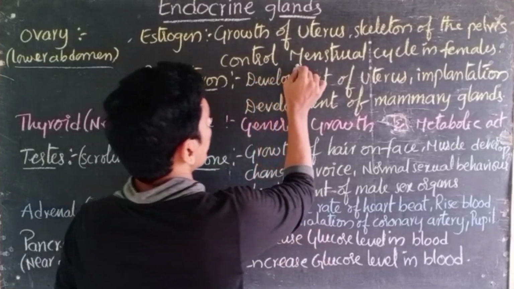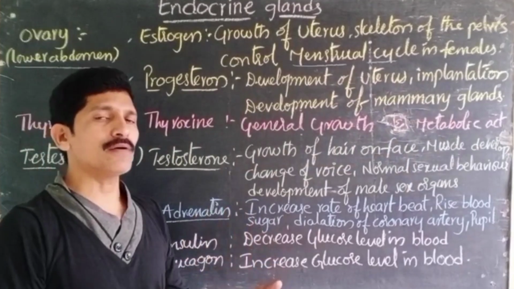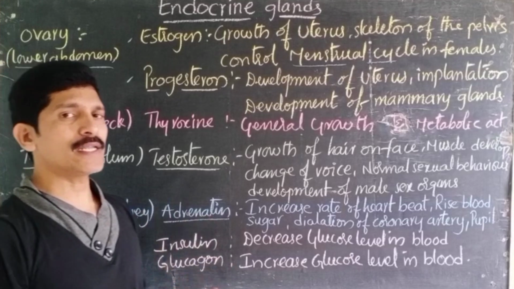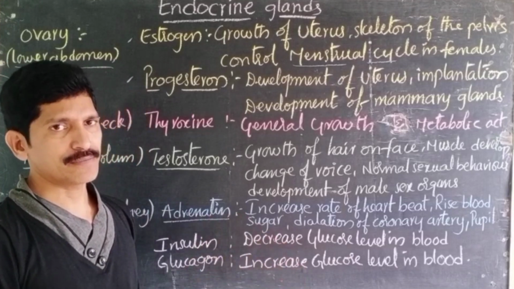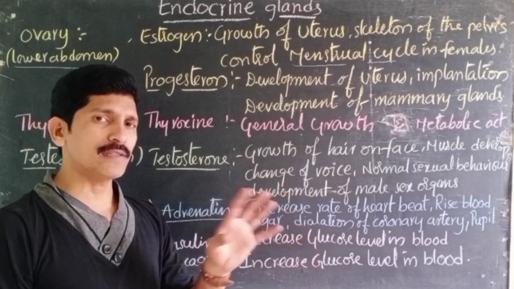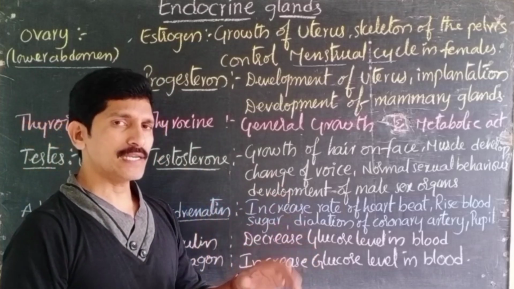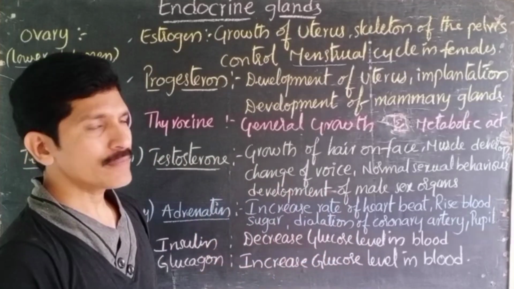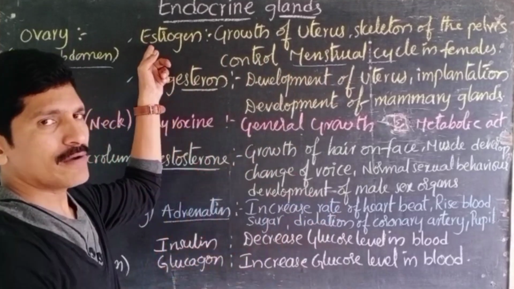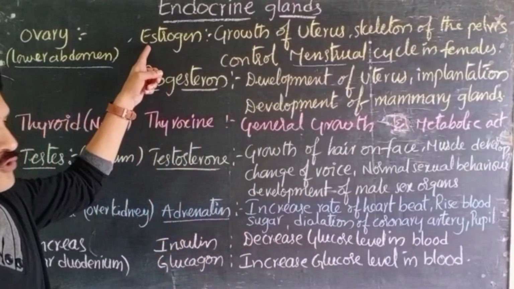Later, it controls the menstrual cycle in females. Menstrual cycle means the production of ovum and releasing of ovum from the ovary. It happens every 28 to 30 days in almost all females, right, until 45 to 50 years. Production of ovum, releasing of ovum and discharge of ovum are all controlled by estrogen. All these functions together are called the menstrual cycle, which is controlled by estrogen.